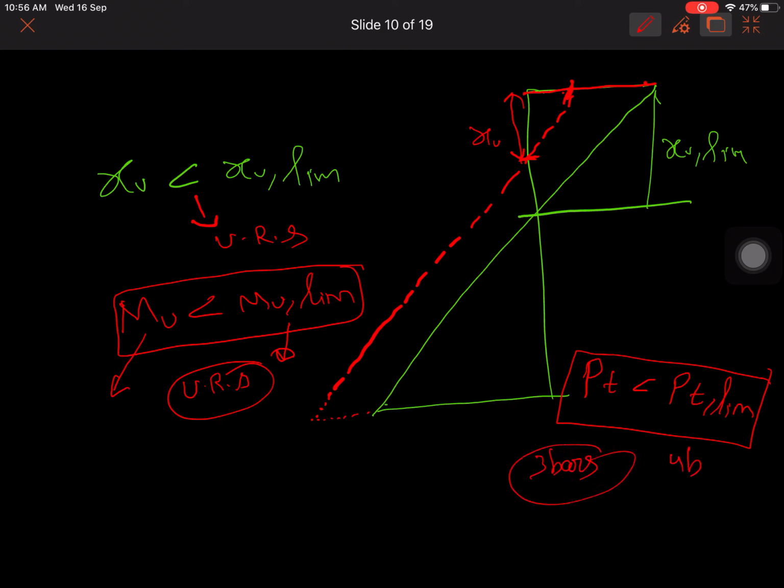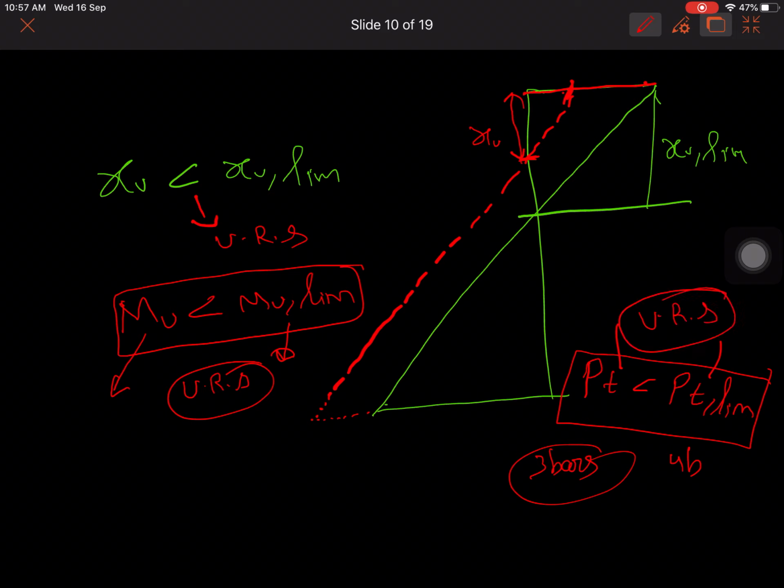So how will it fail? Concrete isn't the issue. Whatever concrete you have provided for PT limit, you have provided the same concrete for PT also. So if you provide steel less than the 4 bars of PT limit, it will be like the load that 4 bars should take is taken by 3 bars, which stretch earlier, and the failure design criteria will be based on tension steel. Okay, that's why this is called an under reinforced section.